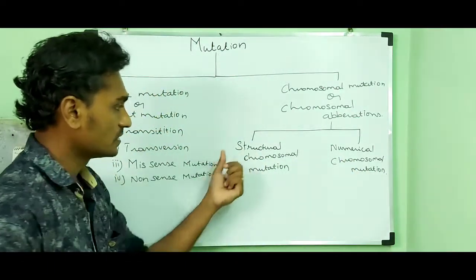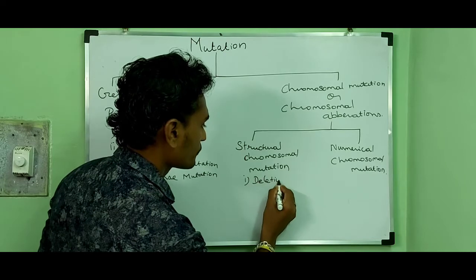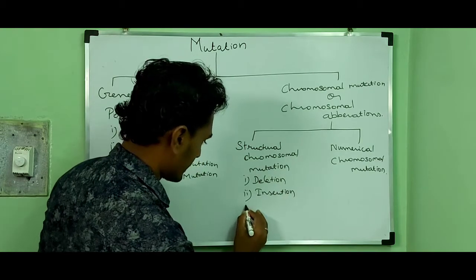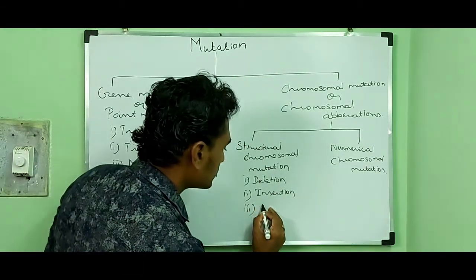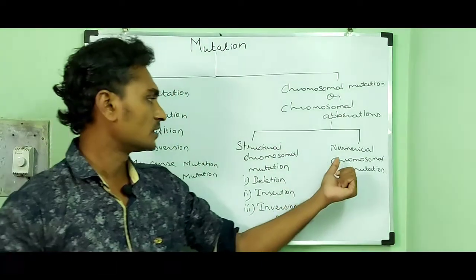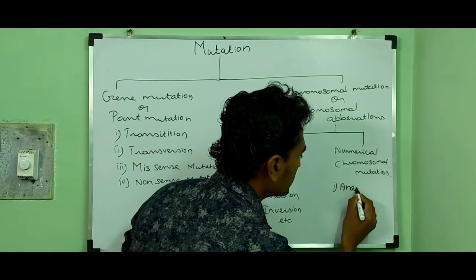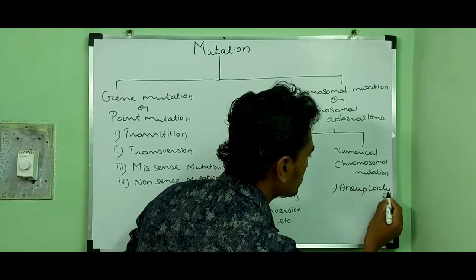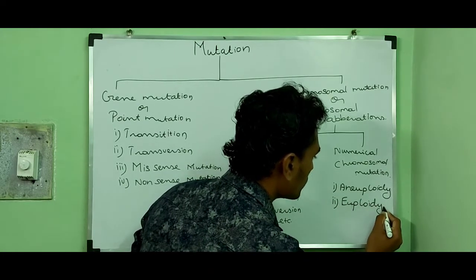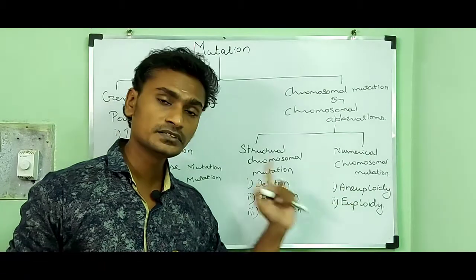Examples for structural chromosomal mutation are deletion, insertion, that is addition, inversion, etc. For numerical chromosomal mutation, the examples are aneuploidy and euploidy.